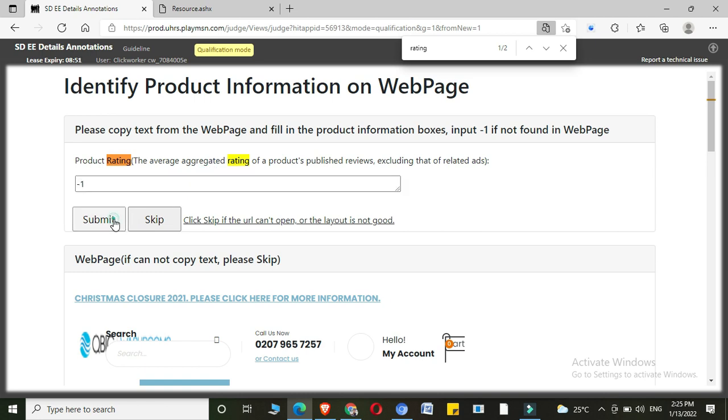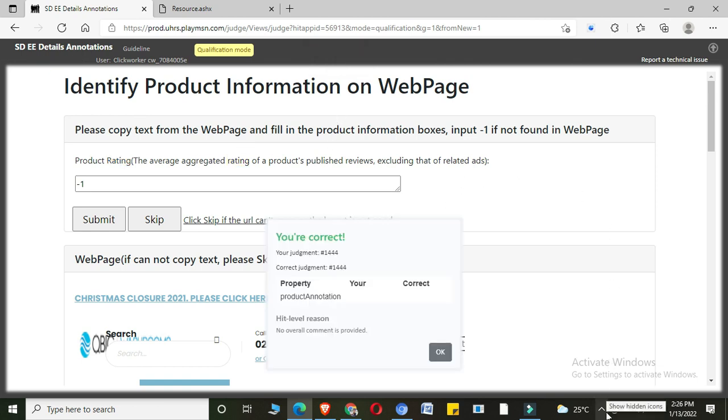Let's see. It's submitting. Looks like my network connection is slow. Forgive me for that. Come on. Submitting. Yeah, it was correct.